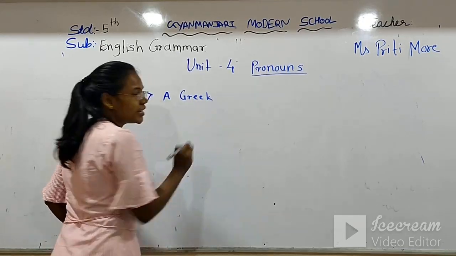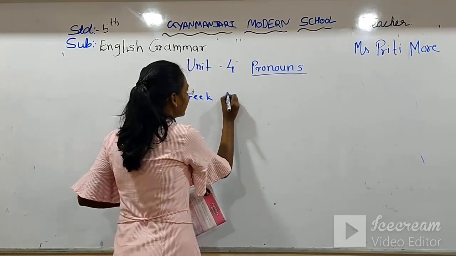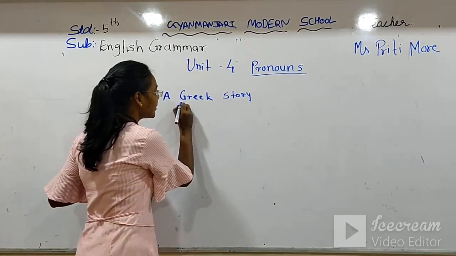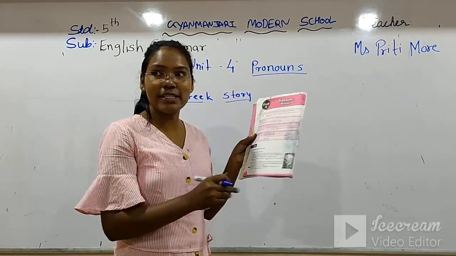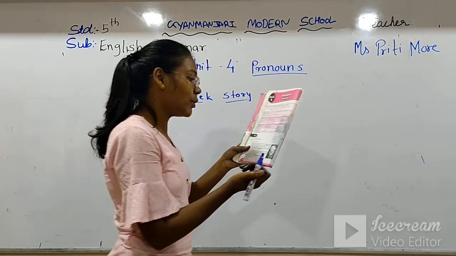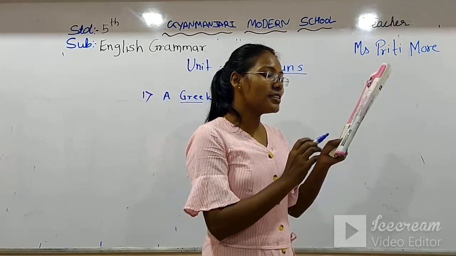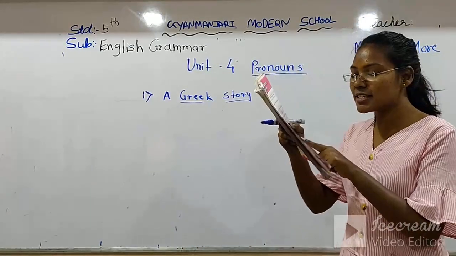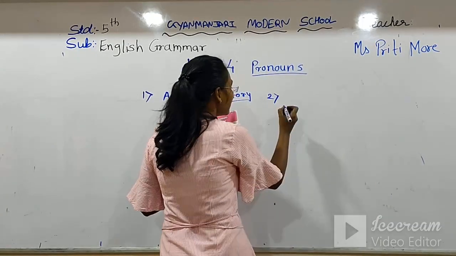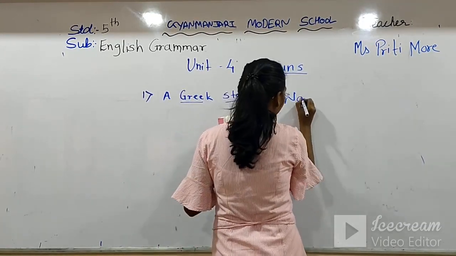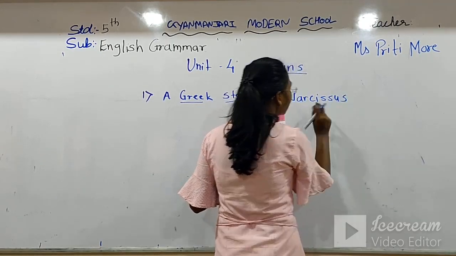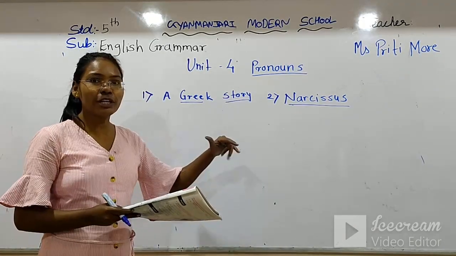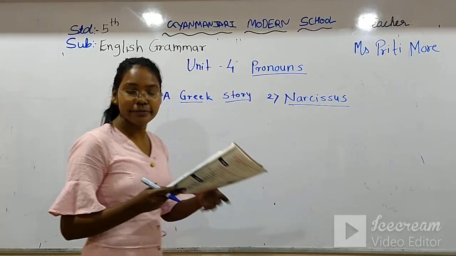You just underline it in your notebook. Greek story. This is our first noun. You just have to underline it in the given sentence in your textbook. Now the second, in the second line there is also Narcissus is the man who loved himself too much. Again the Narcissus is there. So our second noun is Narcissus. This is also a noun, so please underline it also. Whether it is coming 2 times, 3 times, you have to underline it.